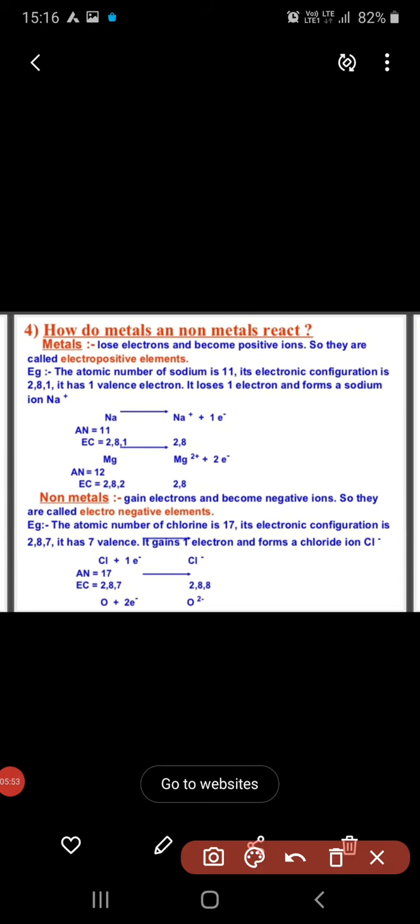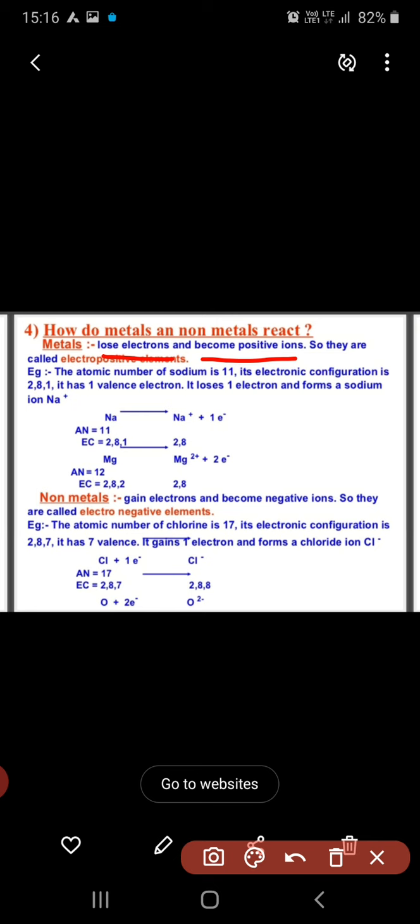have a look at this page. Here also is the reaction of metals and non-metals. First we read about metals and second about non-metals. The tendency of metal is to lose the electron and become a positive ion. Ions are electrically charged atoms, and metals always lose electrons and become positive ions.